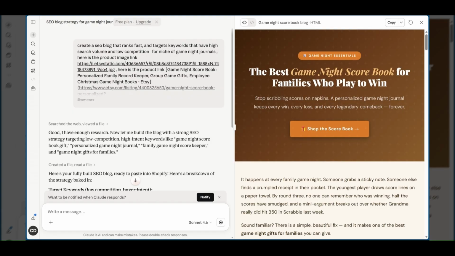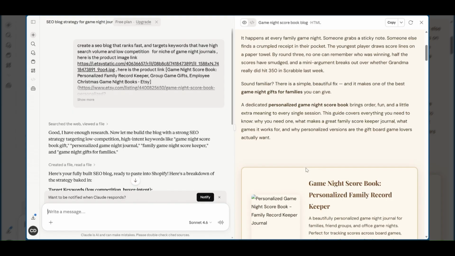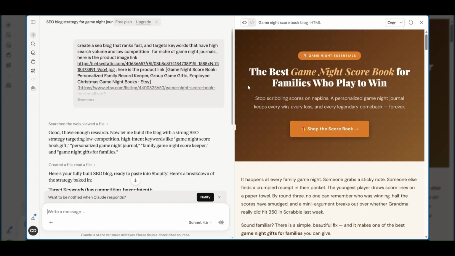Okay, so it is finished. It created this color scheme. Like I said, if you don't like this color scheme, you can tell them to change it, or it will be better from the beginning, just to save your chat amounts, to tell them from the beginning. And then right here, this is going to take them to the Etsy listing right at the beginning.